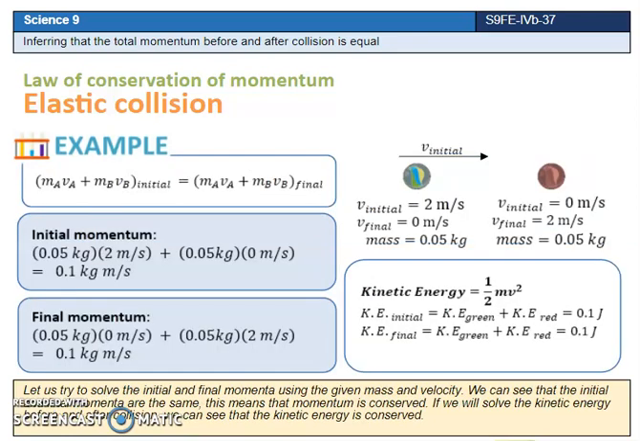From here, we can see that there is a transfer of momentum between the two marbles. Let us try to solve the initial and final momenta using the given mass and velocity. We can see that the initial and final momenta are the same. This means that momentum is conserved. If we will solve the kinetic energy before and after collision, we can see that the kinetic energy is conserved.